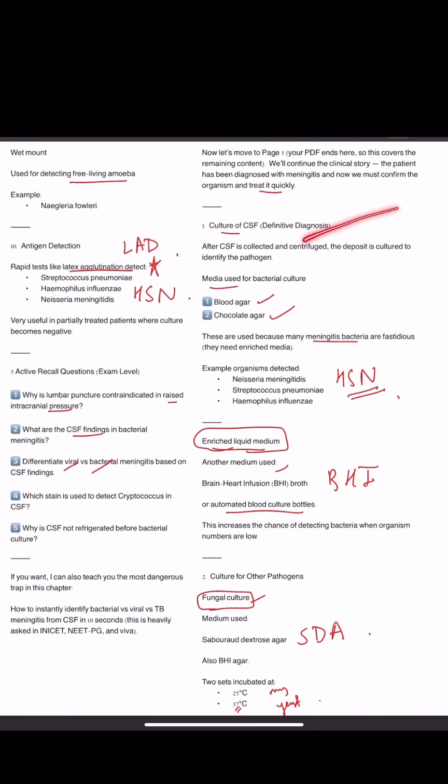Okay. Now coming on to culture of CSF. After CSF is collected, the centrifuged deposit is cultured to identify the pathogen. Media used for bacterial culture are blood agar and chocolate agar. These are used because many meningitis bacteria are fastidious. They need enriched media, only in that nutrition condition will they grow. Examples are Neisseria and Haemophilus. Another medium used is enriched liquid medium, BHI, brain heart infusion, or an automated blood culture bottle.